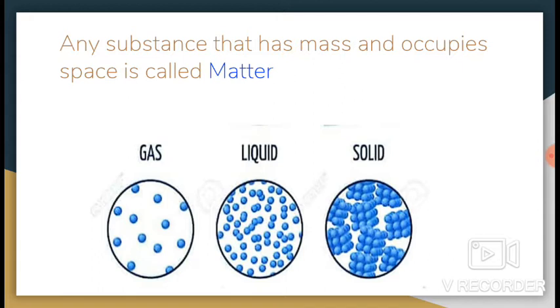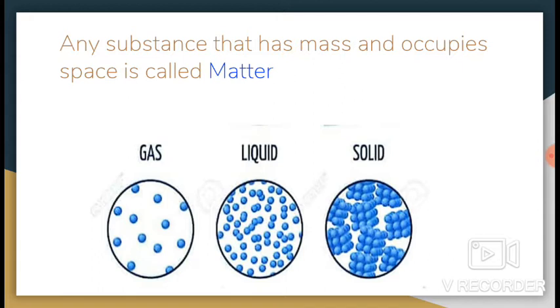Some substances are rigid and have a fixed shape like wood and stone. Some substances can flow and take the shape of their container like water, while there are forms of matter that do not have fixed shape or size such as air.